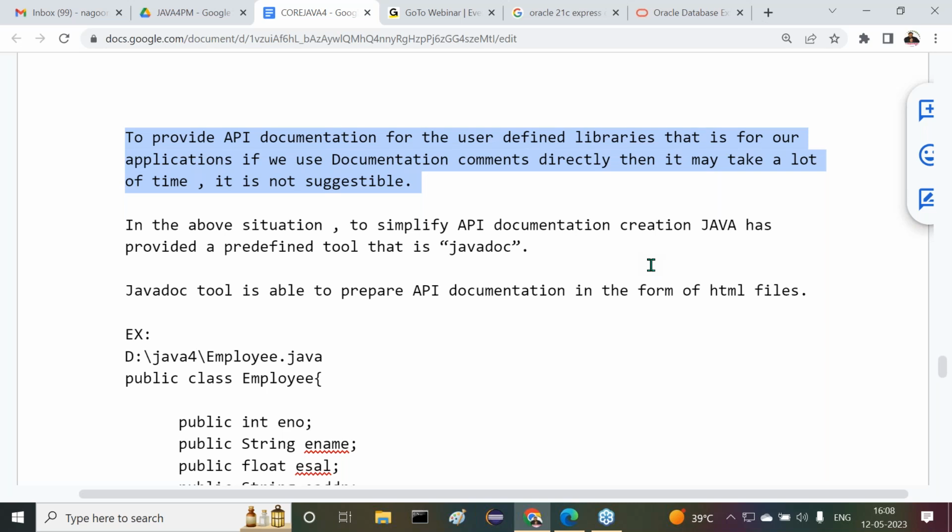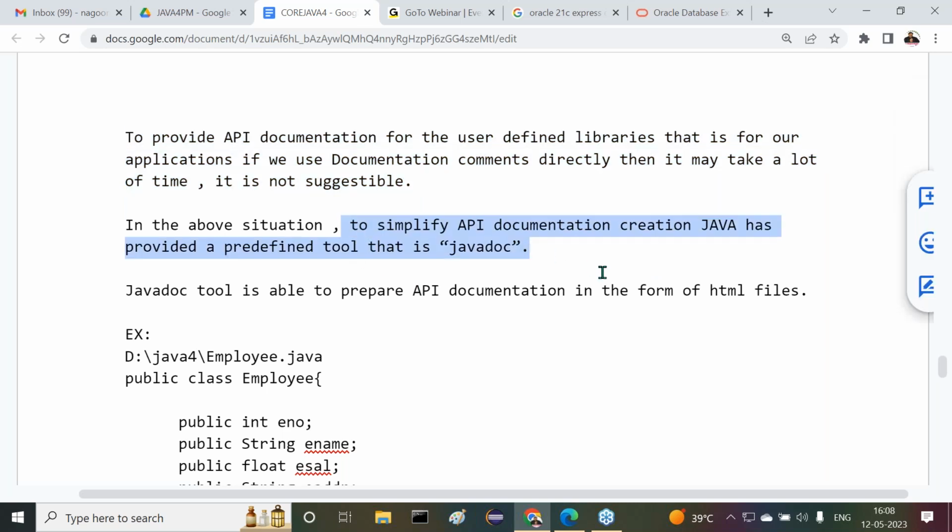In this situation, Java has provided a predefined tool to simplify API documentation creation. That predefined internal tool is Javadoc.